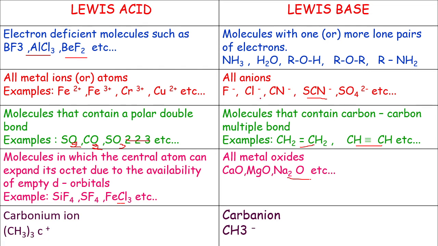This is an important long answer or 5-mark question: what are the differences between Lewis acids and Lewis bases? Lewis acids are electron deficient molecules. Lewis bases are neutral molecules with one or more lone pairs of electrons. All metal ions and atoms act as Lewis acids. All anions act as Lewis bases. Molecules that contain a polar double bond act as Lewis acids.